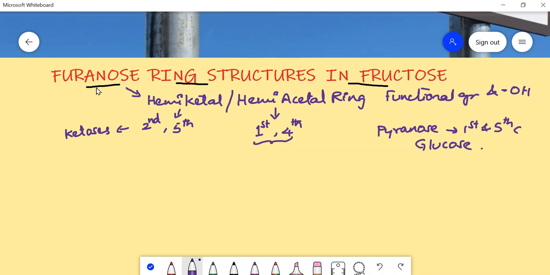Now we are talking about the furanose ring, which may be either an internal hemiketal ring or hemiacetal ring, formed between the functional group and the fourth carbon from that one. That means in case of ketoses, it is formed between the second and fifth carbons. In case of aldoses, it is formed between the first and fourth carbon. But this hemiacetal ring is somewhat unstable in case of furanoses. Hence, we will deal today with the hemiketal ring, which is formed in case of furanose ring.